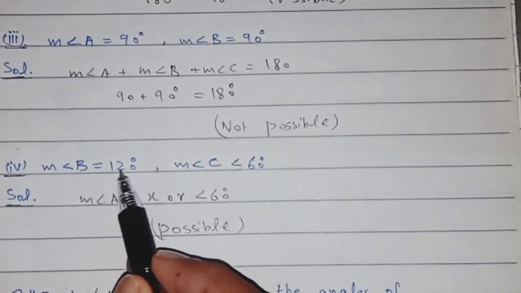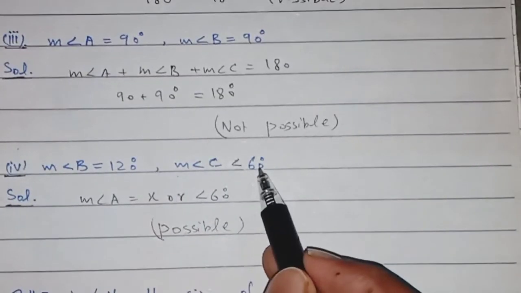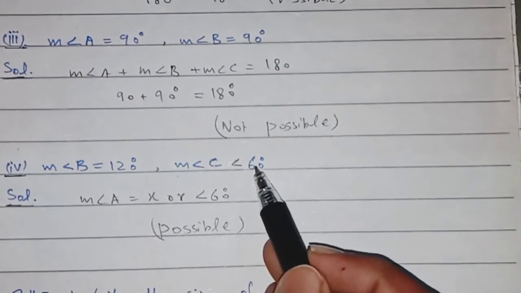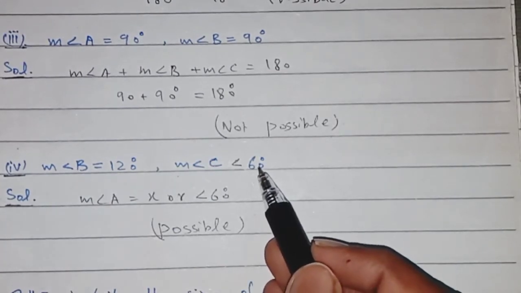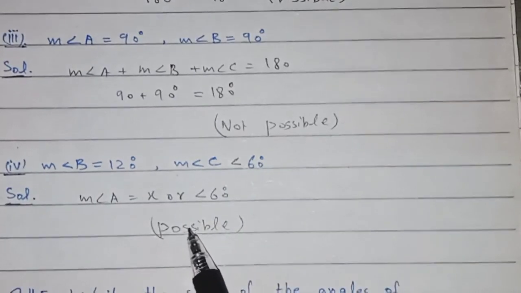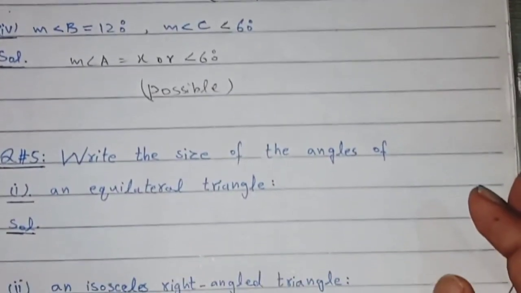because the sum of its two angles is less than 180, and the third angle will be such that the total is equal to 180. So that is possible. Question number 5 is written as